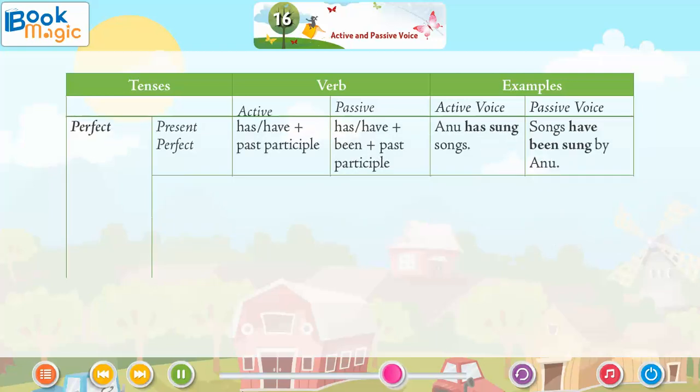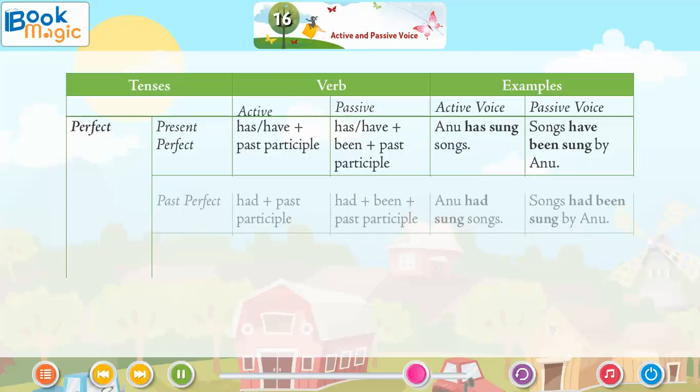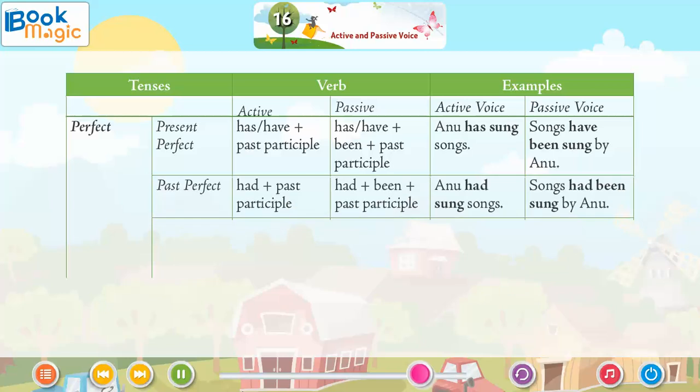Perfect. Present perfect. Has or have plus past participle. Has or have plus been plus past participle. Anu has sung songs. Songs have been sung by Anu. Past perfect. Had plus past participle. Had plus been plus past participle. Anu had sung songs. Songs had been sung by Anu.